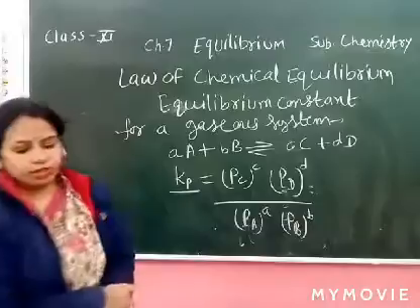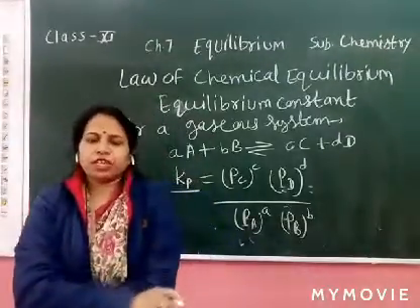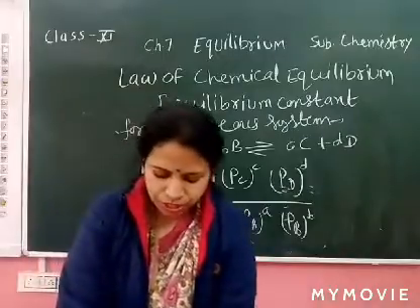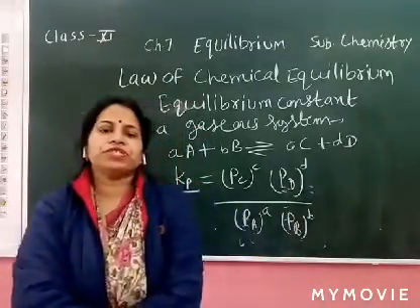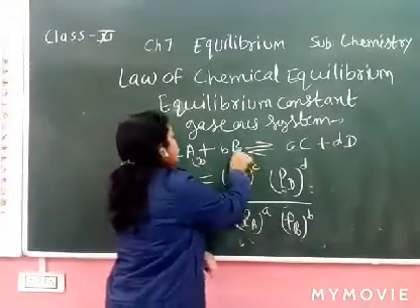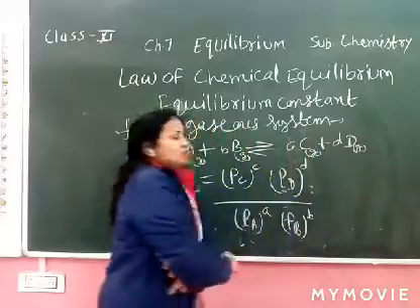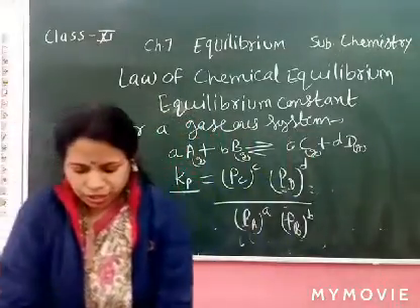So Pa, Pb, Pc, Pd are the partial pressures of the gases A, B, C and D, all in gaseous form.